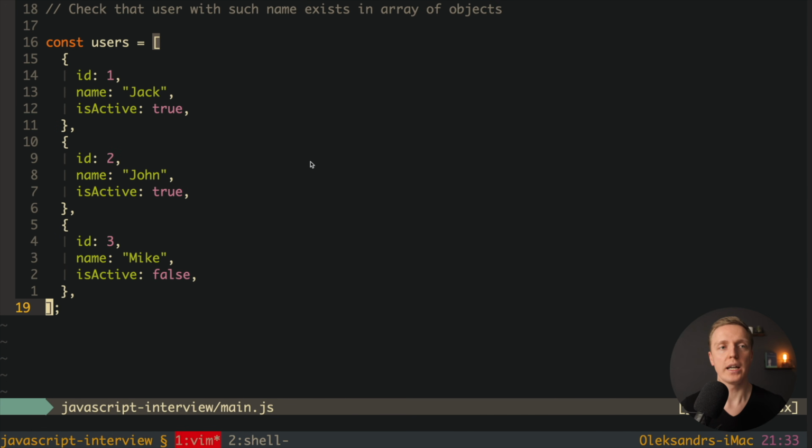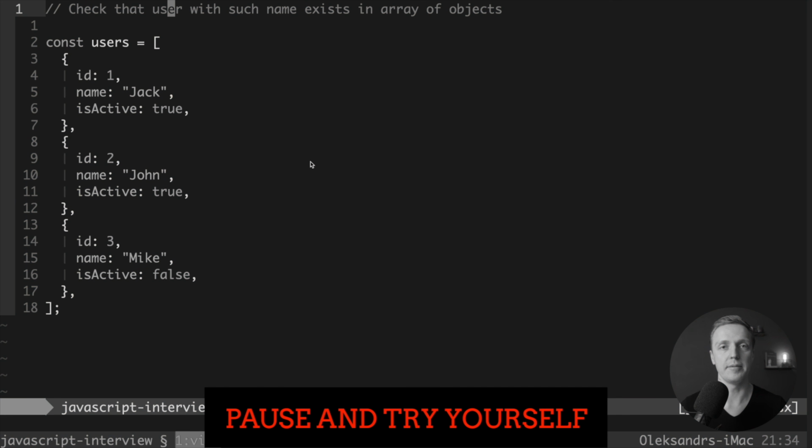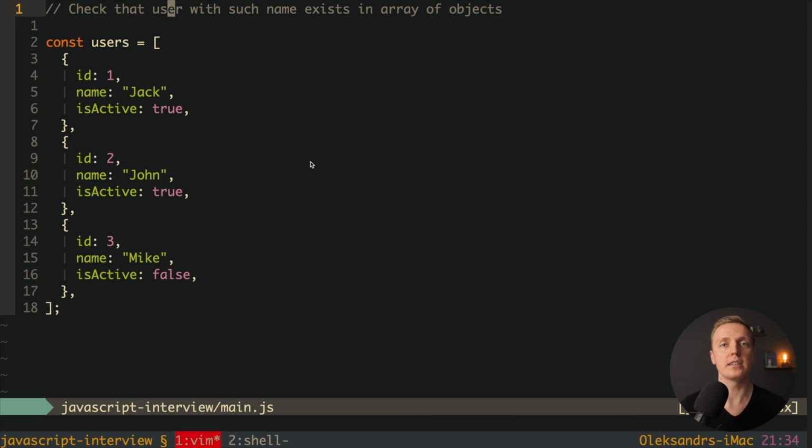You might get a question: check that a user with such name exists in an array of objects. Obviously it can be not name or not user, but the idea is that you need to check a property of the object inside an array. And there are different ways to implement this, and the worst way possible is by using a for loop. Because as I said previously, for loop is super low level and it is not the right tool for this specific task. So let's look at how it looks with a for loop.